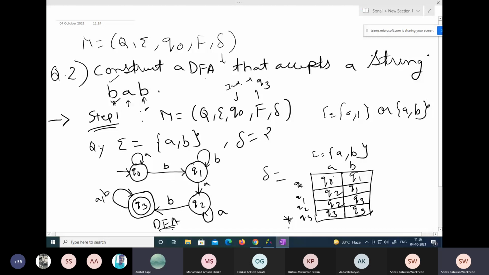Ma'am, in the state transition diagram, for example in Q3, if A and B were not going to itself, then what would we write in the table? Would we write 0? Would we leave it blank?